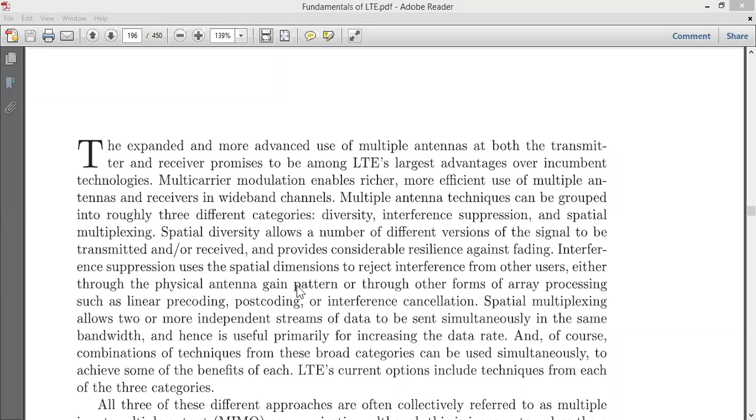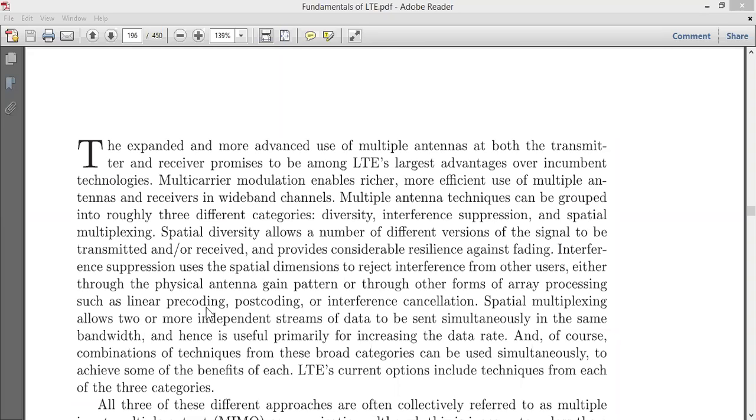You know what we mean by radiation pattern, right? So we have here the gain pattern. Gain is your output divided by input, or the received signal divided by the transmitted signal. So try to analyze this gain pattern, or the other form, which is array processing, such as linear pre-coding.